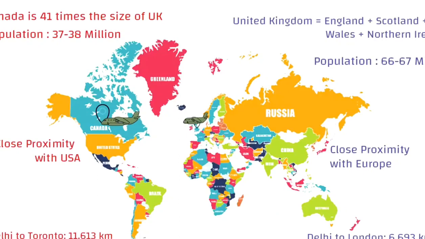So the direct flight would actually take around 13 to 14 hours, which means if you want to stay close to your home country, and if your home country is India, Bangladesh, Pakistan, immigrating to UK would be a little easier because commuting would take less time.